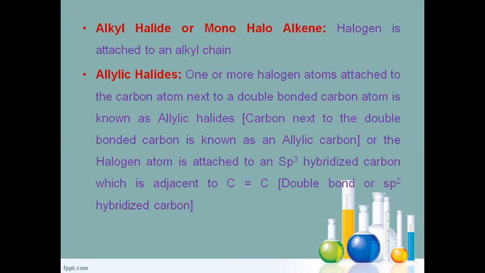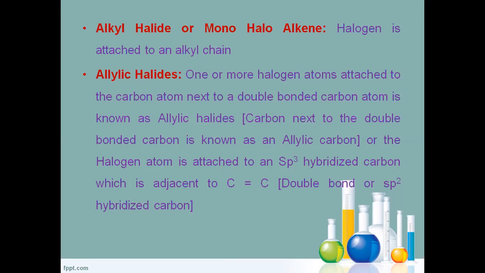That means the neighboring, adjacent carbon to the sp2 carbon is nothing but the allylic carbon.